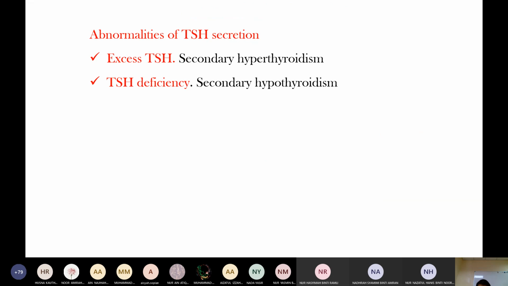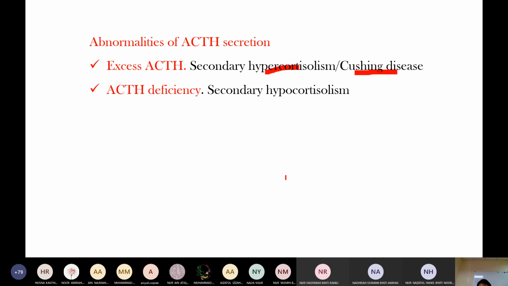Like secondary hyperthyroidism, there is secondary hypercortisolism or secondary hypocortisolism. Excess corticosteroid in the blood is called hypercortisolism. The primary cause is an adrenal cortex cause; the secondary cause is an anterior pituitary or hypothalamus cause.